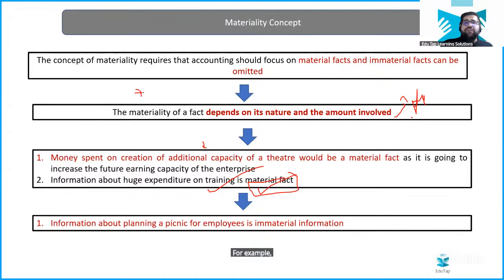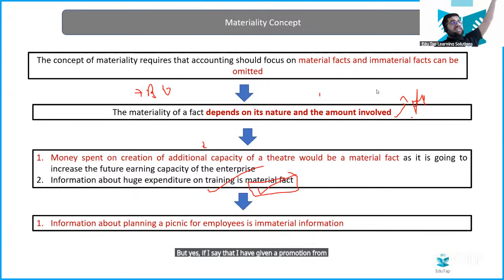For example, if you have given a promotion to your employee and the amount involved is very, very less, will this be recorded in the books of account? Tell me. Will this be recorded in the books of account if a rupees 10 promotion has been given? No, right? Because the amount involved is very, very less. And promotion, you give it to everybody, so it's not that relevant also. But yes, if I say that I have given a promotion from lower level to the CEO level and the salary package has increased 10 times, that will definitely impact your business. So you will have to impact your salary account. So that thing will be shown in the full disclosure component, right?